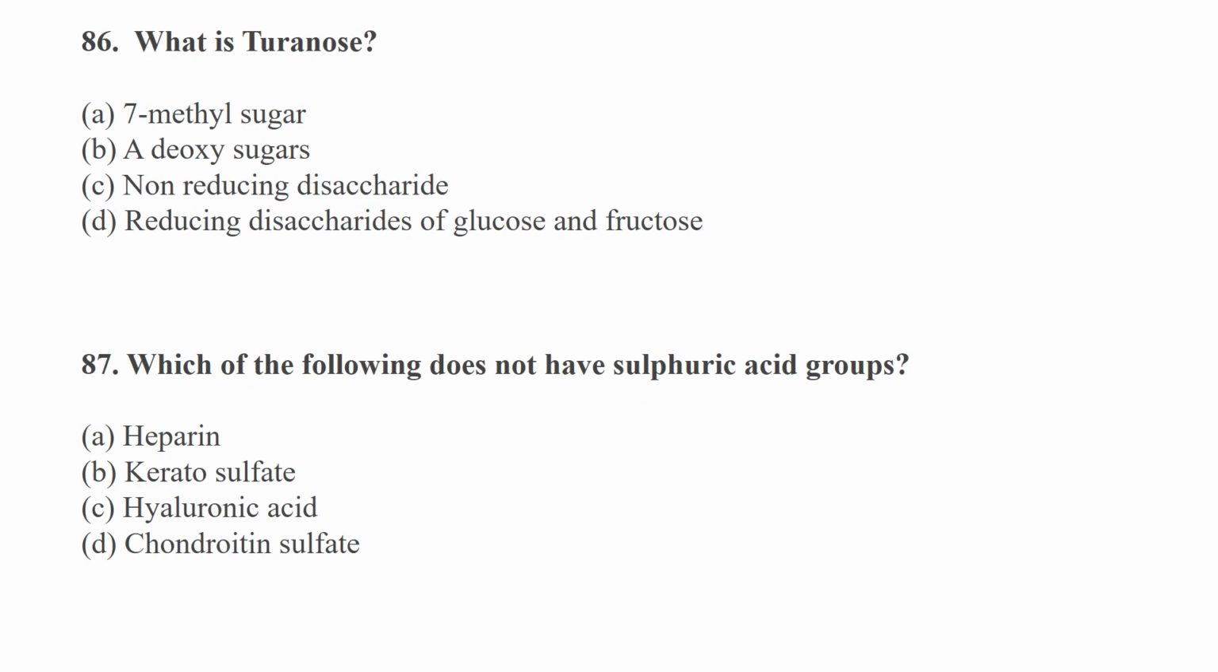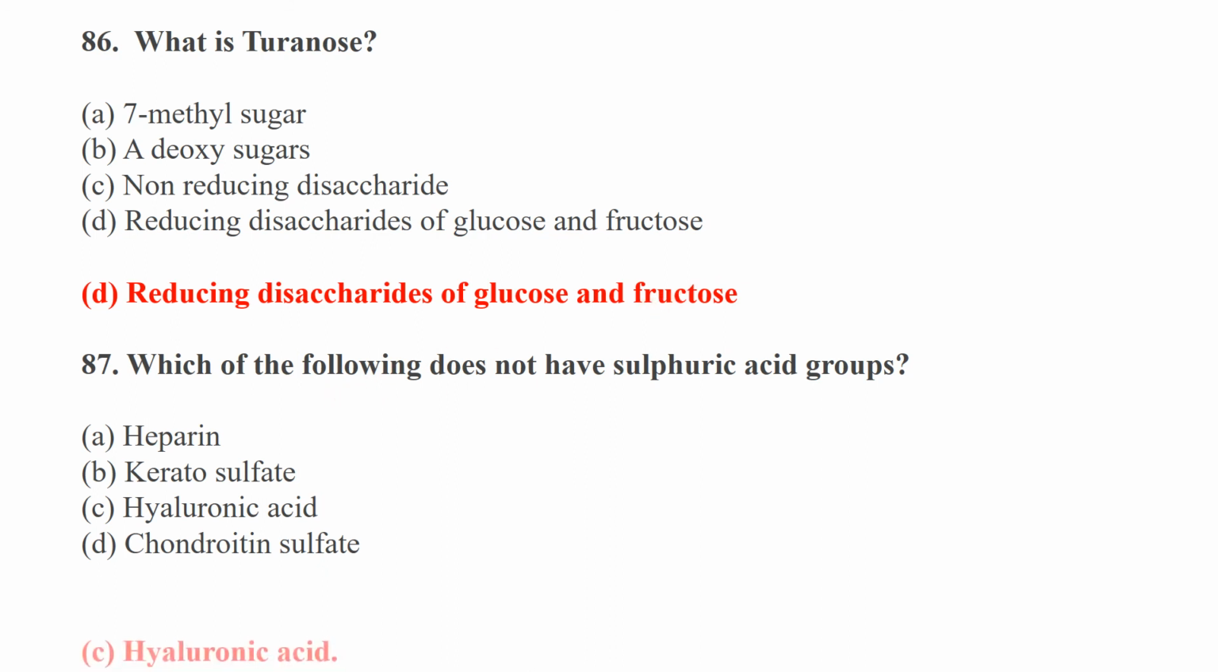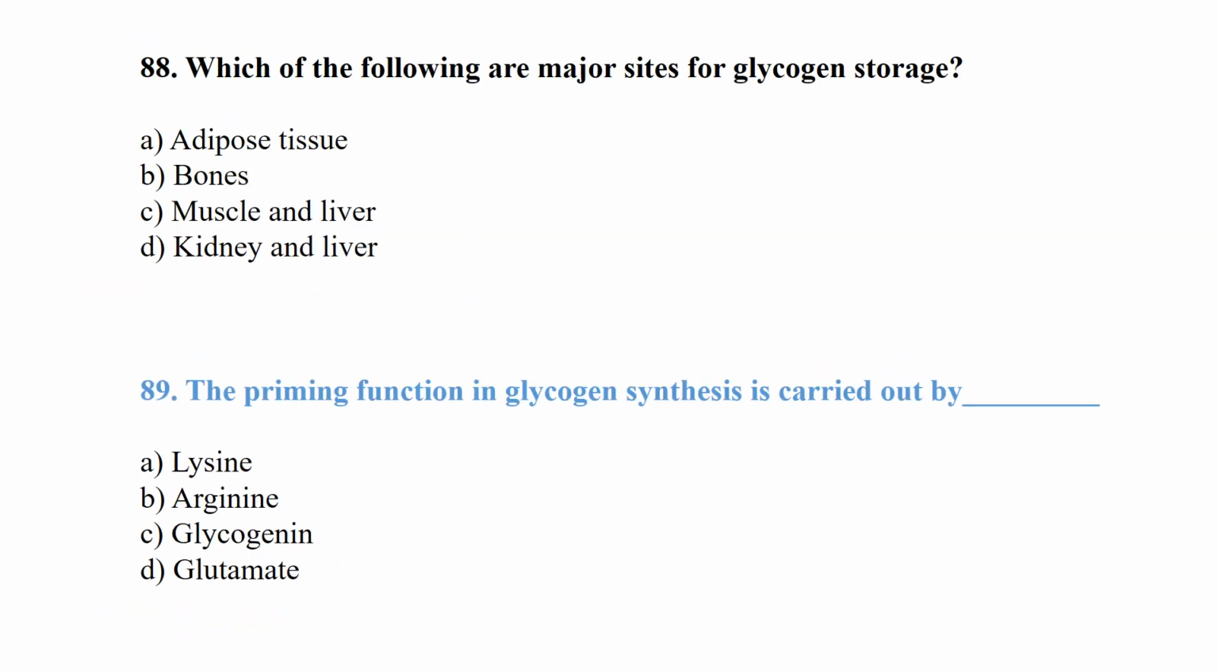What is sucrose? So sucrose is the non-reducing disaccharide of glucose and fructose. Which of the following does not have a sulfate group? Hyaluronic acid has no sulfate groups. Which of the following are the major sites for glycogen storage? Muscles and liver are the major sites for glycogen storage. The priming function in glycogen synthesis is mainly carried out by glycogenin.